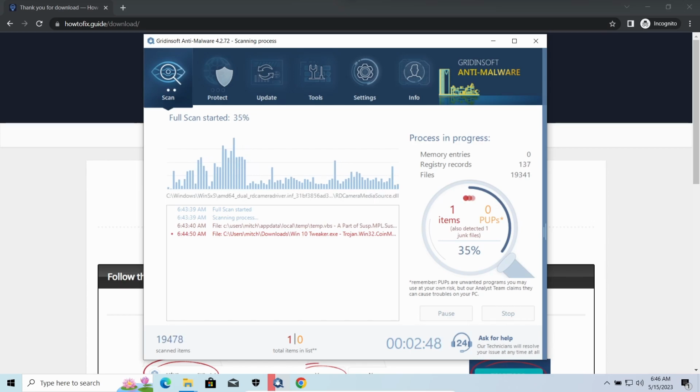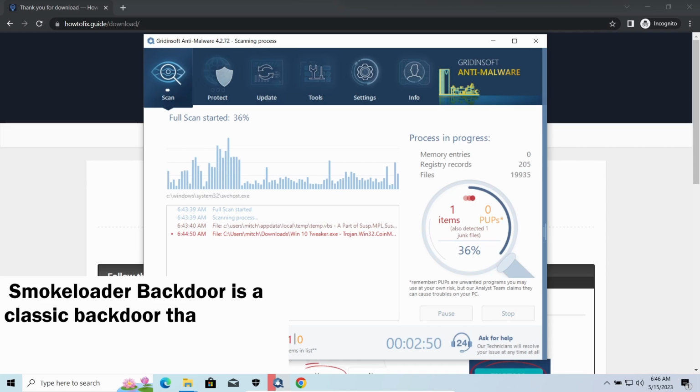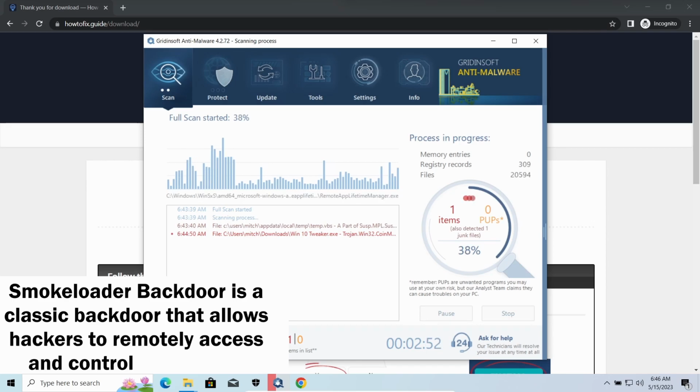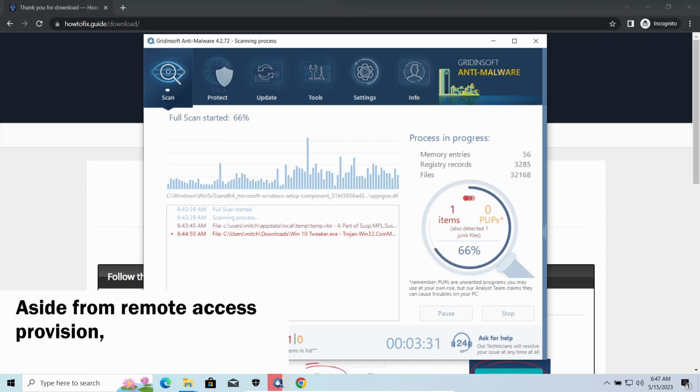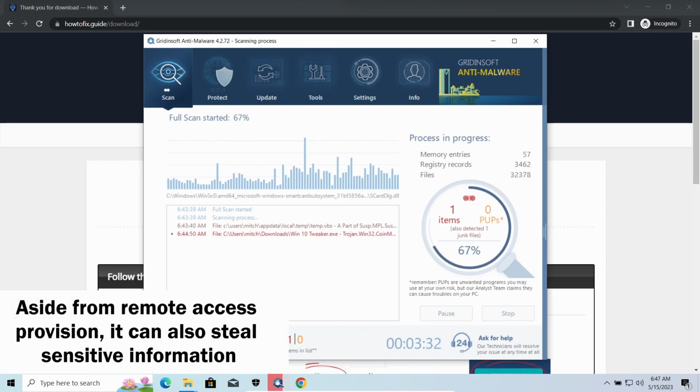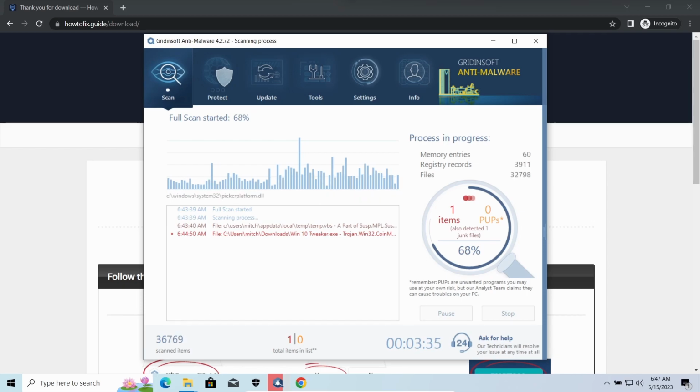SmokeLoader Backdoor is a classic backdoor that is capable of providing cybercriminals with remote access to the system. Most often, it's used to remotely guide your system to execute certain commands like DDoS attack or other malware installation. It's also capable of stealing some categories of personal information and passwords.